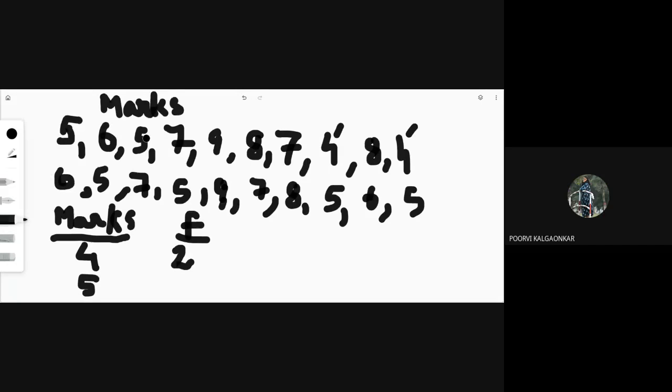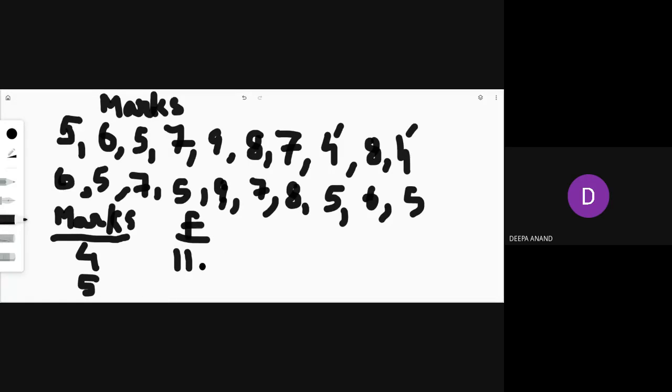Now see what is mark 5? Counting: 1, 2, 3, 4, 5, 6. Actually, it is done by putting tally marks, not by writing 2. So if it is 2, you will put 2 tally marks.